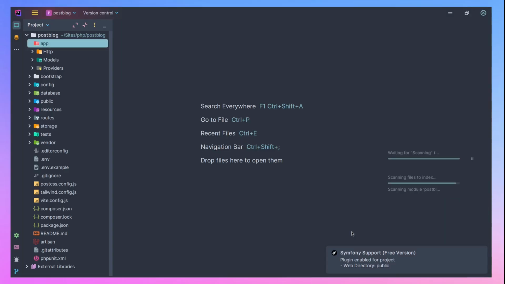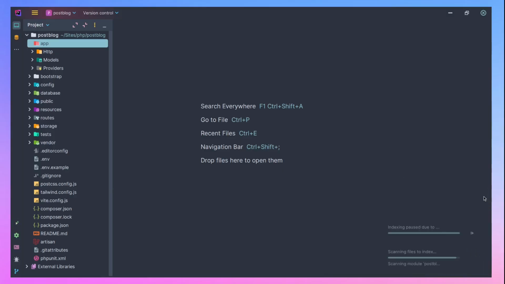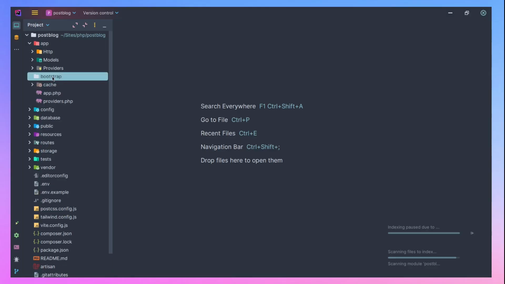The bootstrap directory contains everything that needs to start your application, your caching, and so on. Your config contains configuration files. Don't worry, we'll get there. Then we have database.